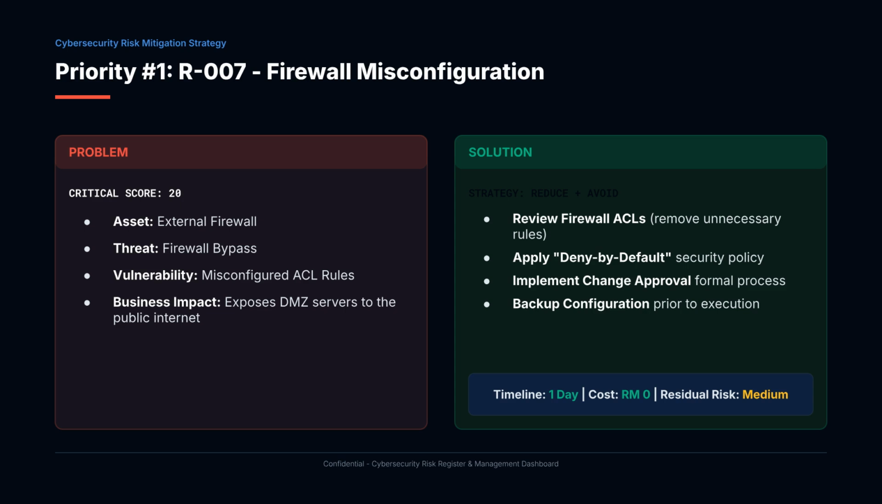Our first priority is R007, Firewall Misconfiguration. A misconfigured access control list on the external firewall can expose DMZ servers or administrative interfaces to the internet, making it a critical risk with a score of 20. To reduce this risk, we will review firewall rules, remove unnecessary access, apply a deny by default policy, implement change approval and backup configurations. This requires just 1 day with no additional cost, reducing the risk from critical to medium.